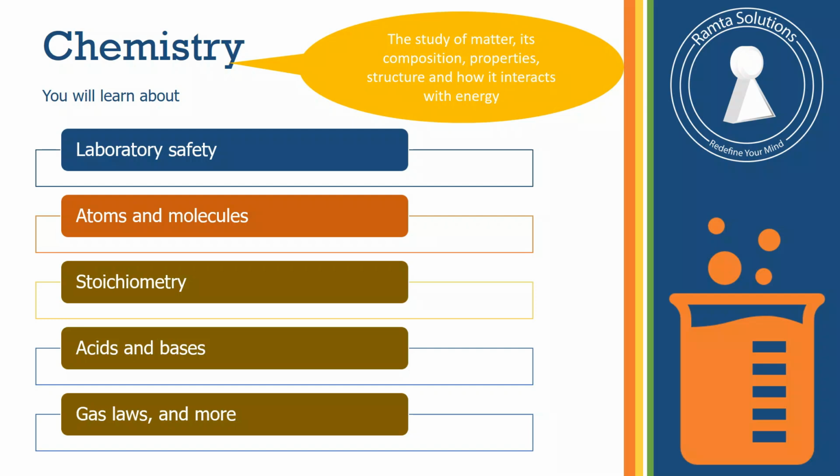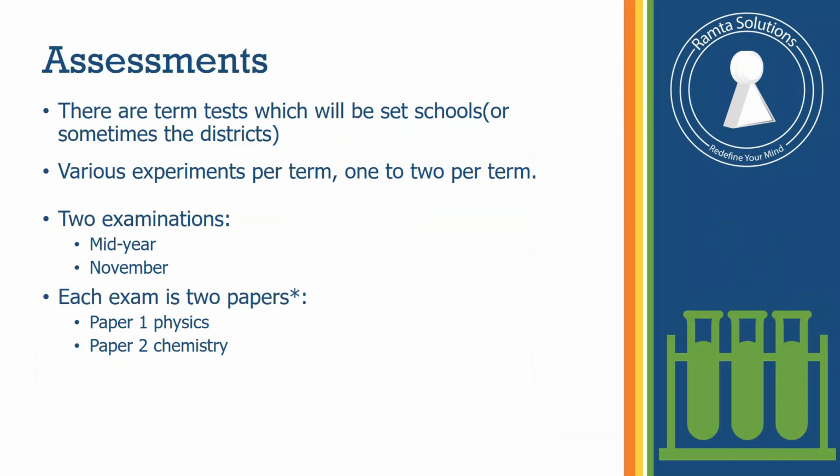Okay, guys. Now you know that your physical sciences is made up of physics and chemistry. One thing you need to know is that every term you will be having topics from physics and topics from chemistry, a combination of both. And there will be term tests. These term tests for every term will be set by your schools, or sometimes your local districts will set the term test. This is to help you grasp your concepts, to test whether what you've been doing you understand or not.